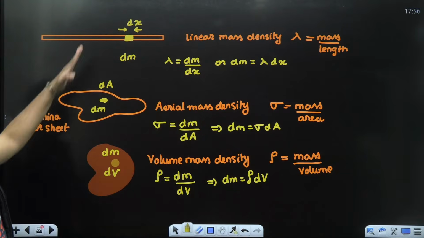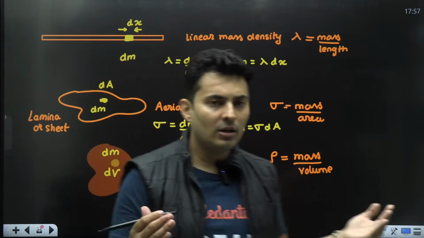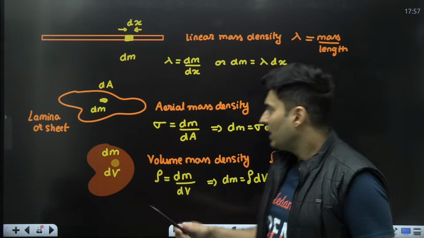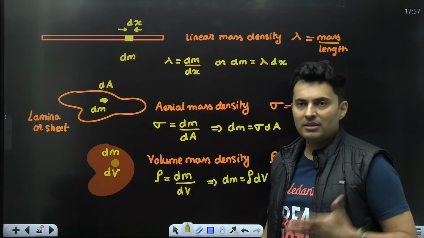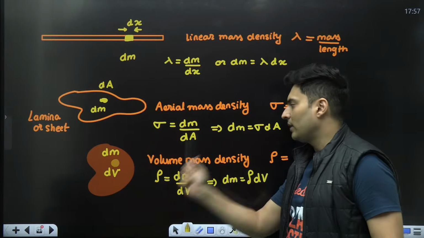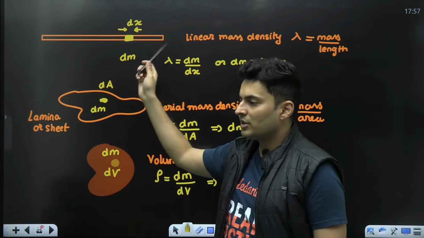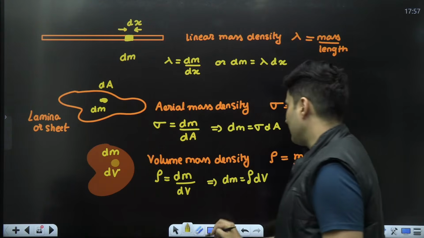Is this clear? So depending on what type of object it is, if it's a square plate, rectangular sheet, circular disc, or triangular sheet, then you will use areal mass density. If it's a solid sphere, solid cylinder, or cuboid, then you will be looking at volume mass density. If it's a wire, arc, straight line, rod, or string, then you will be using linear mass density.